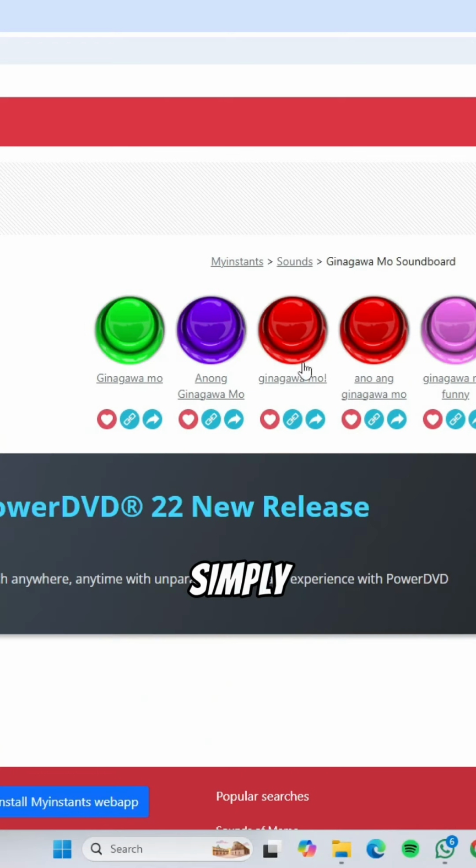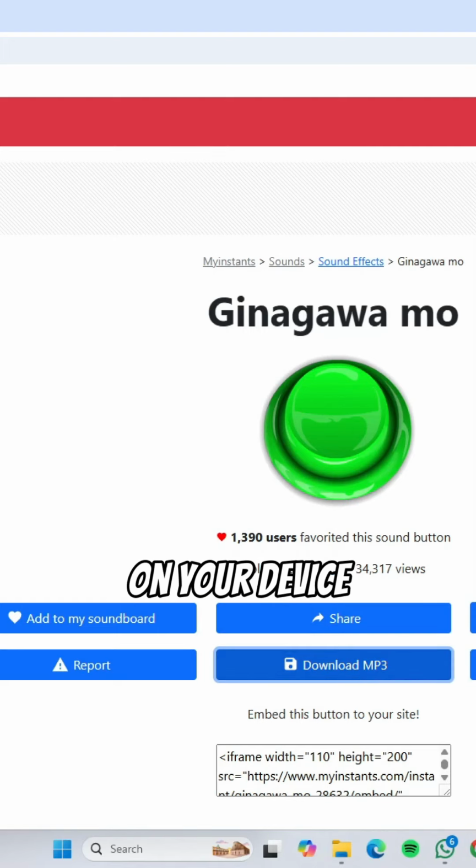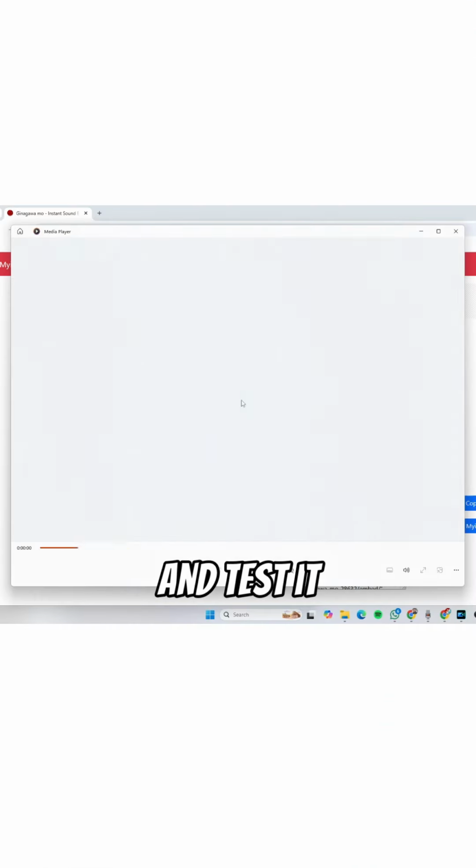To download, simply click the name of the sound effect and then tap download MP3 and it'll be saved on your device. Once it's saved on your device, you can go ahead and test it and use it on your videos.